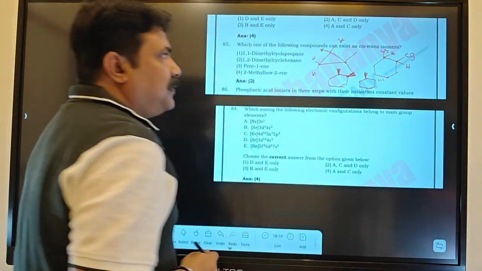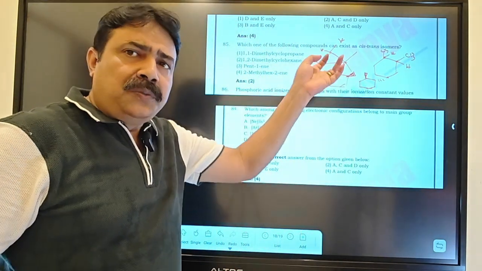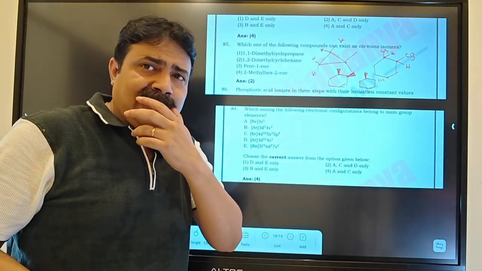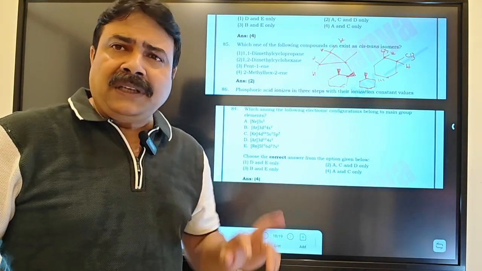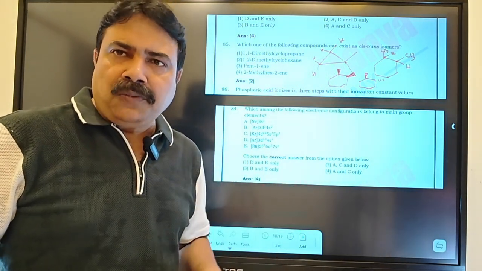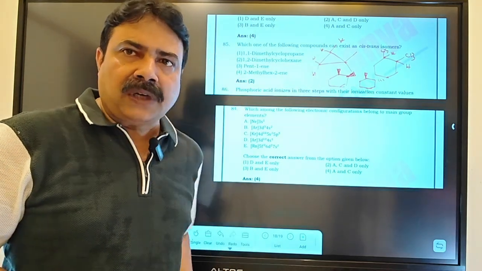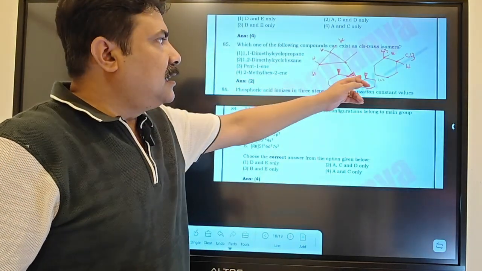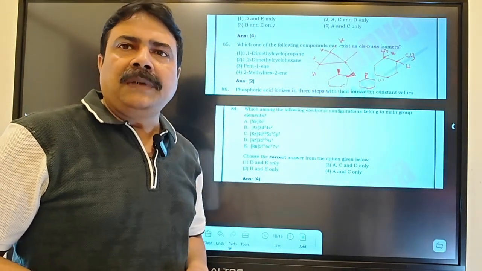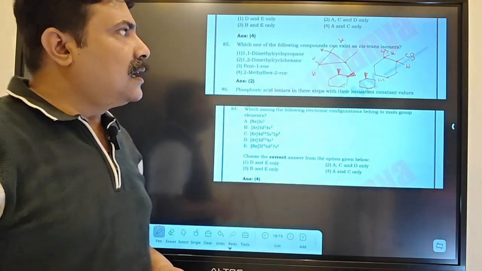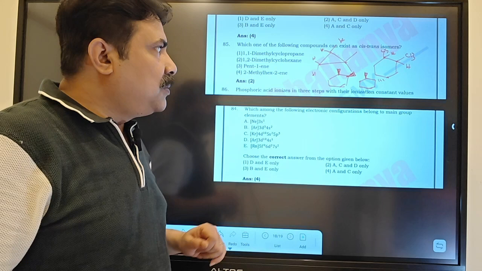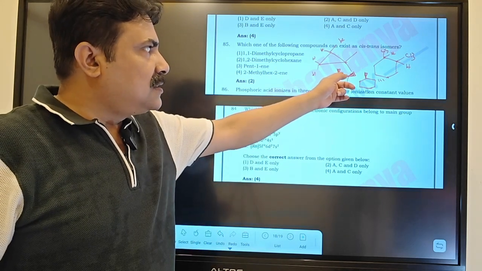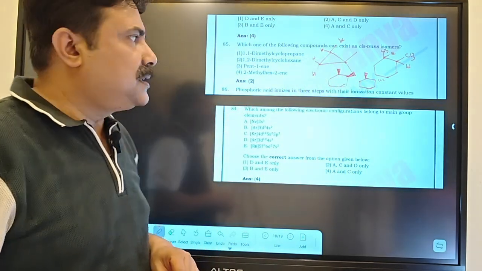If you look, two methyls up or two methyls below is the same situation. That means in both cases there will be a plane of symmetry. It's like a meso type. Whether two up or two below, meso is considered one type of arrangement, and the other possibility is one up, one below. So how many geometrical isomers are possible? There are two geometrical isomers possible. One is called cis, and the other is the trans situation.